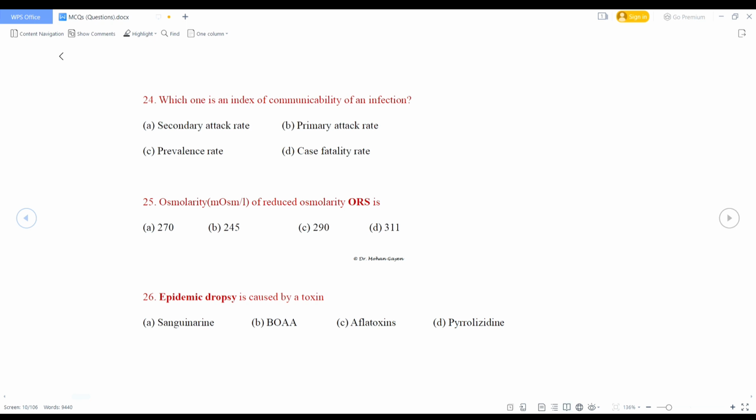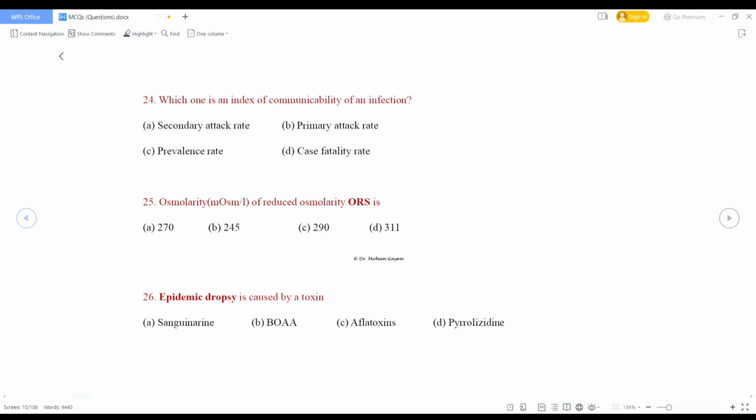Which one is an index of communicability of an infection? Secondary attack rate, primary attack rate, prevalence rate, case fatality rate. So which is the index of communicability? That is secondary attack rate. So option A is the correct answer.